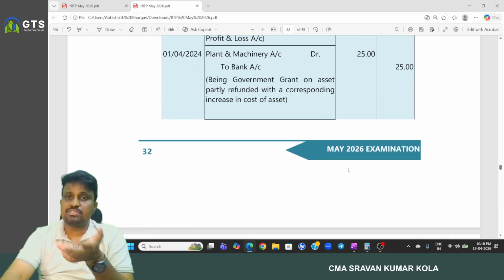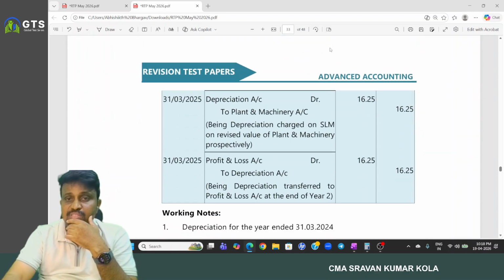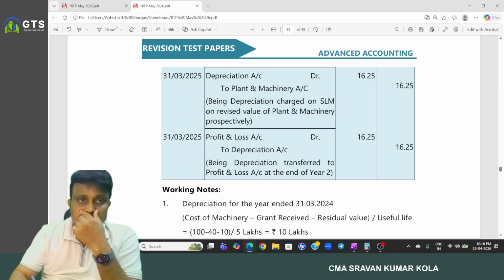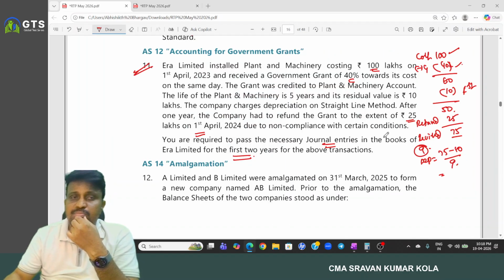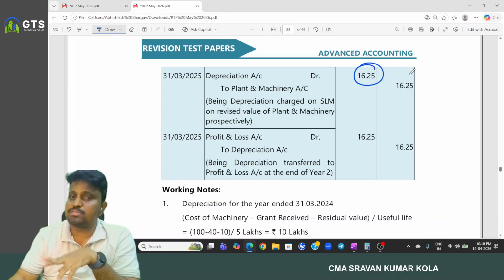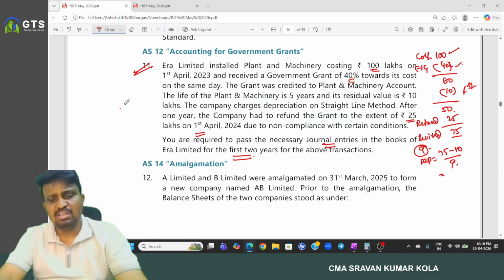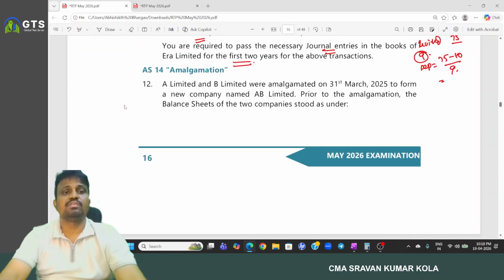At the beginning of the next year, the grant has been refunded. Asset account debited to bank 25 lakh. Then what is the depreciation? Here 75 minus 10 by 9. And the total depreciation per annum from the second year onward is 16.25, depreciation to plant and machinery. Okay, this is the normal problem we have.